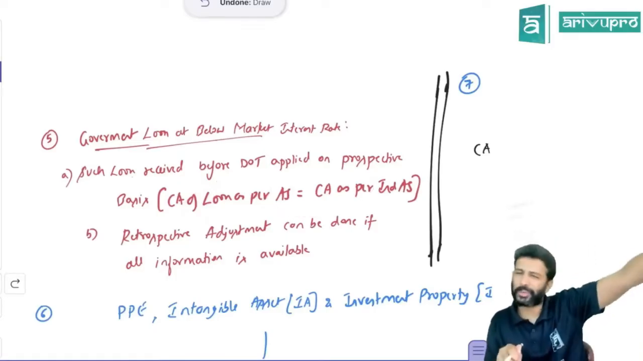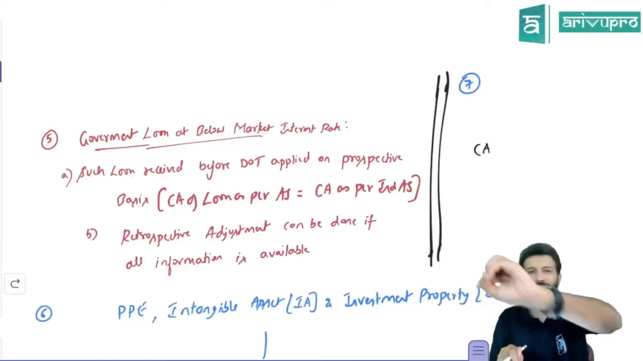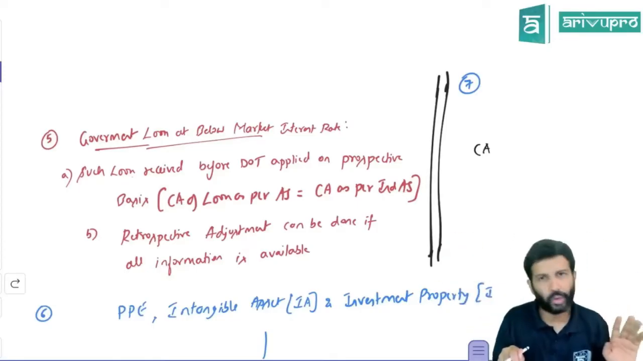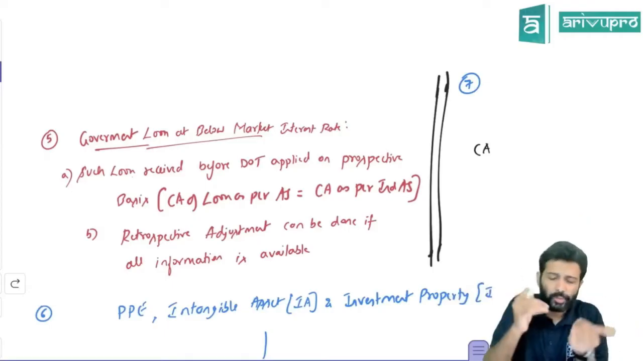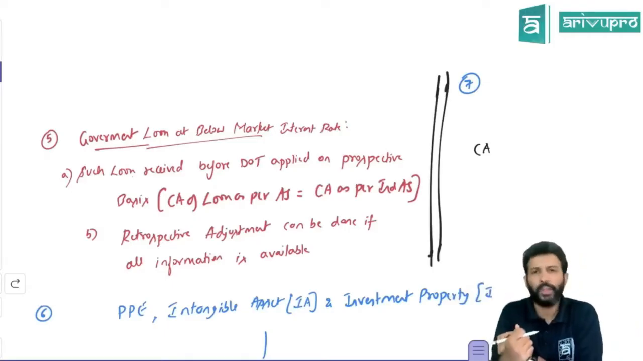Whatever loan you're showing as per AS, the same thing you show as a financial liability as per IND AS. No need to do it retrospectively. The split accounting and all is not required. So that's what they mean by applied prospectively. So no need to go back.